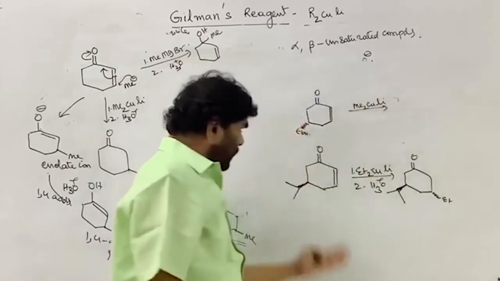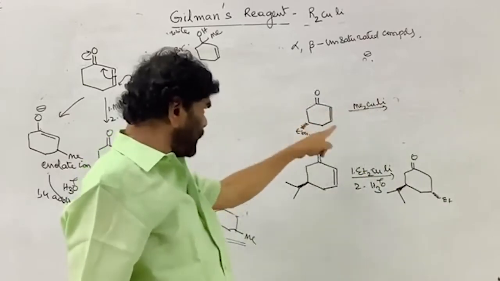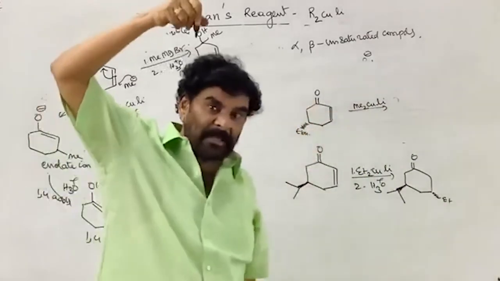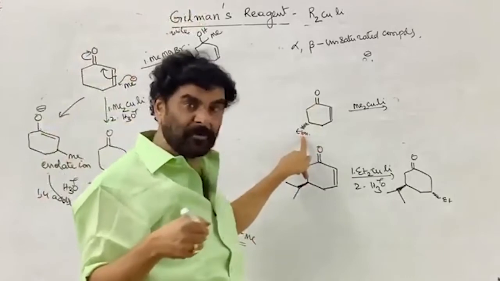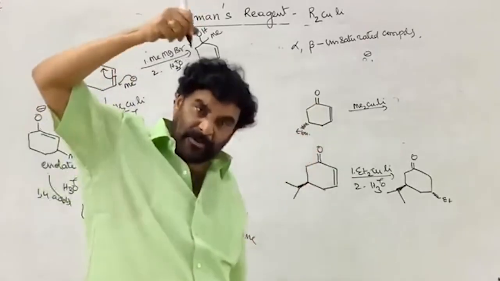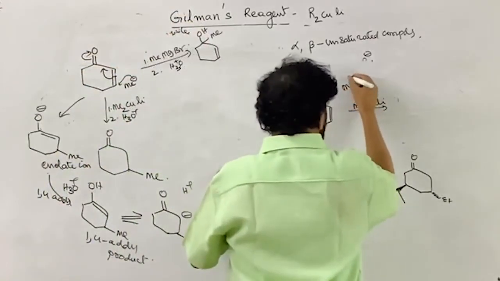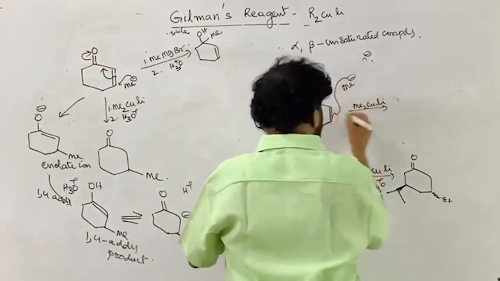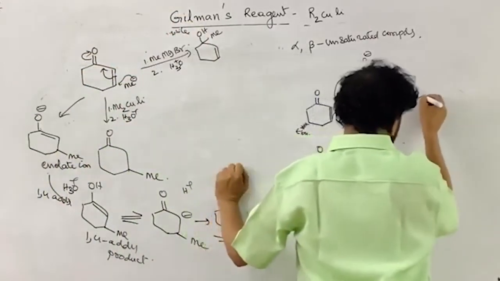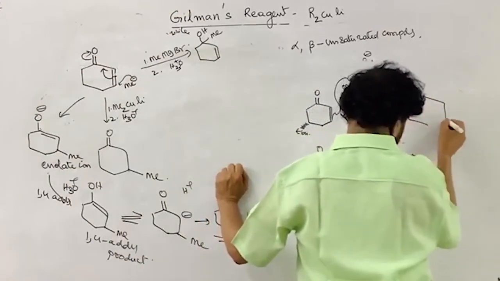So this is below the plane. Now the methyl experiences fewer repulsions if it comes away from the tertiary butyl group, which is below the plane. It has to come from the opposite side, that is, above the plane. That is, Me has to come from above the plane. Therefore, those two maintain the trans relation.